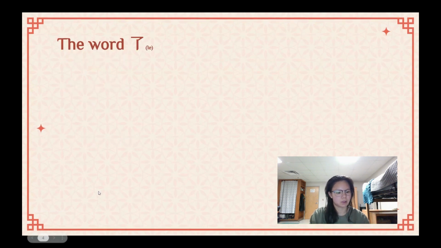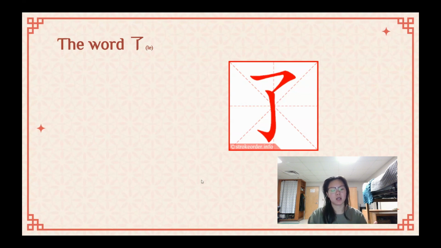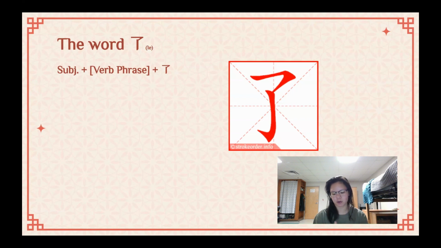So let's go into the word 了. So 了, it's just a neutral tone. It would be that fifth tone, neutral tone. And 了 is like a past tense term. And in the book, there are very different usages. There are a lot of ways to use 了. But we're going to really focus on the simple basics just because it can get confusing. Like I said, there are a lot of different ways and a lot of meanings 了 can be used within the Chinese language. So let's look at this real quickly. Just looking at some examples, and then we'll go deeper into the next slide.